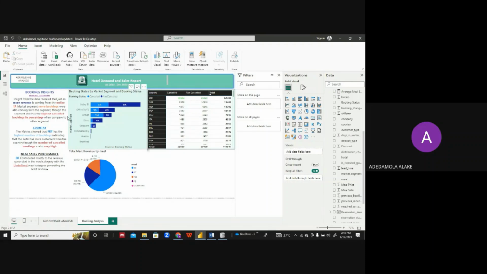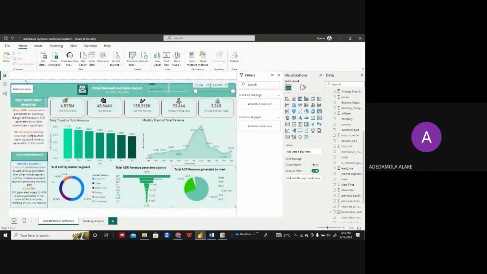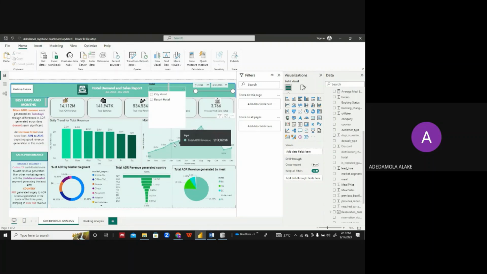Overall, the total ADR revenue is being influenced by a whole lot of factors. We have the seasonal factors, we have the segment factors, we even have the country factors. These are factors that the management needs to look into and assess, so as to boost revenue generation in the coming years.